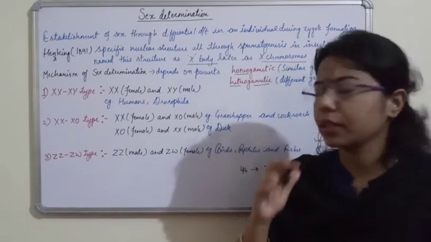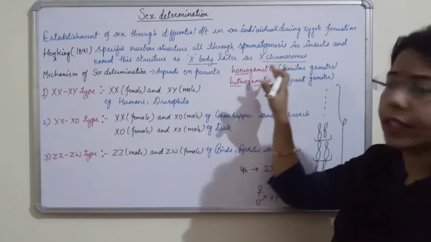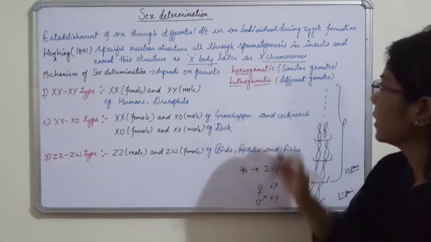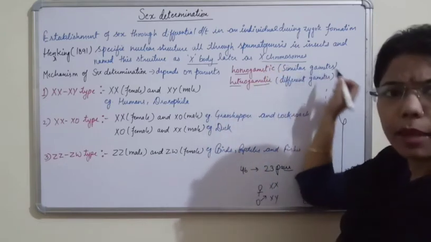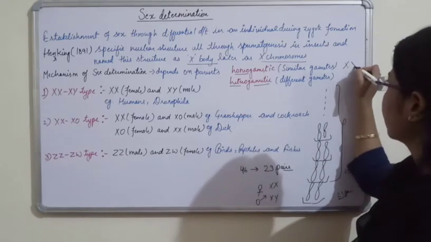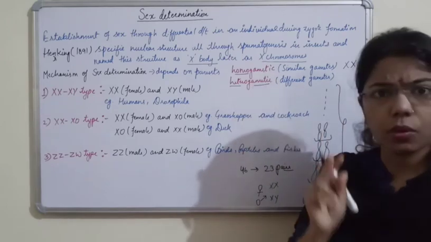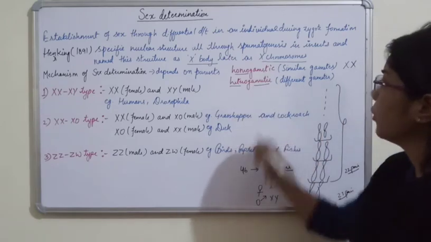Gametic means gametes. When the gametes are the same, we will say that it is homogametic. Same thing I have written here, similar gametes. For example, if you say XX, both the gametes are the same, so this condition is homogametic.